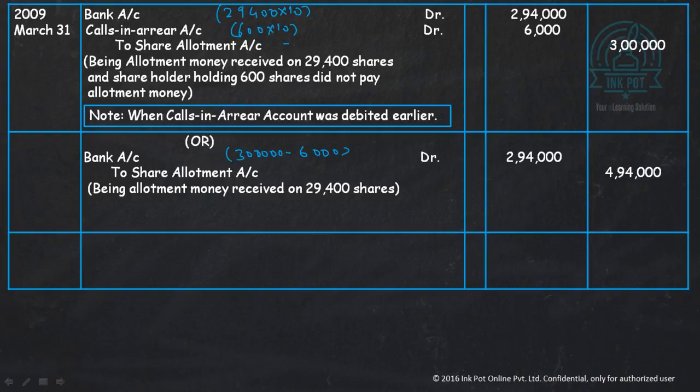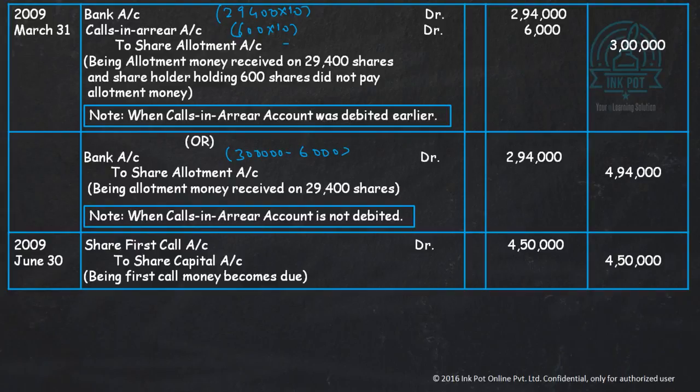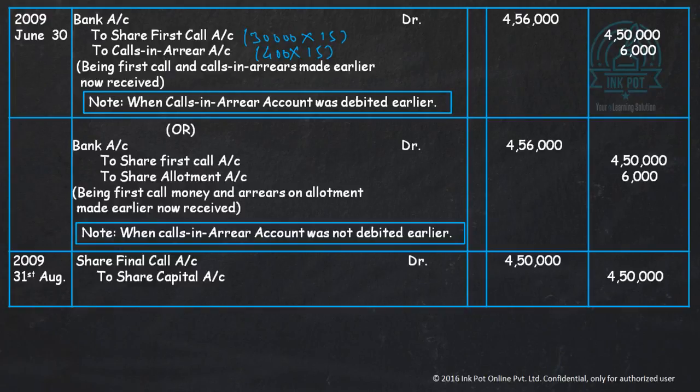Now share first call is being due with 30,000 shares of ₹15 each. Now along with first call we have received the amount of calls in arrears. This is 30,000 शेयर्स आपका था और ₹15 की आपकी फर्स्ट कॉल थी, और यहाँ पर हमारे पास क्या थे? 600 शेयर्स जो आपने अलॉटमेंट के लिए नहीं रिसीव किए थे, that is being received along with first call. After that the share final call is being due, 30,000 शेयर्स और ₹15 की आपकी फाइनल कॉल थी जो हमें टाइम पे मिल गए. That is bank account debit to share final call, full amount is being received.